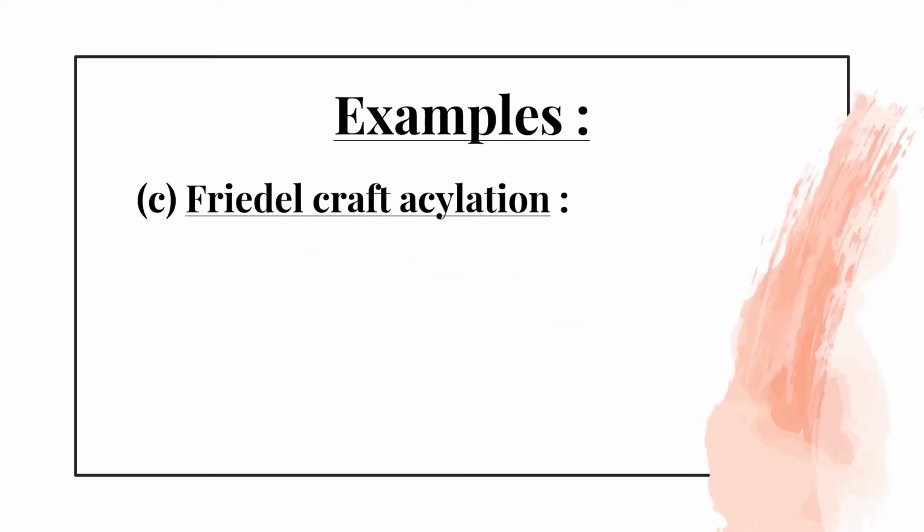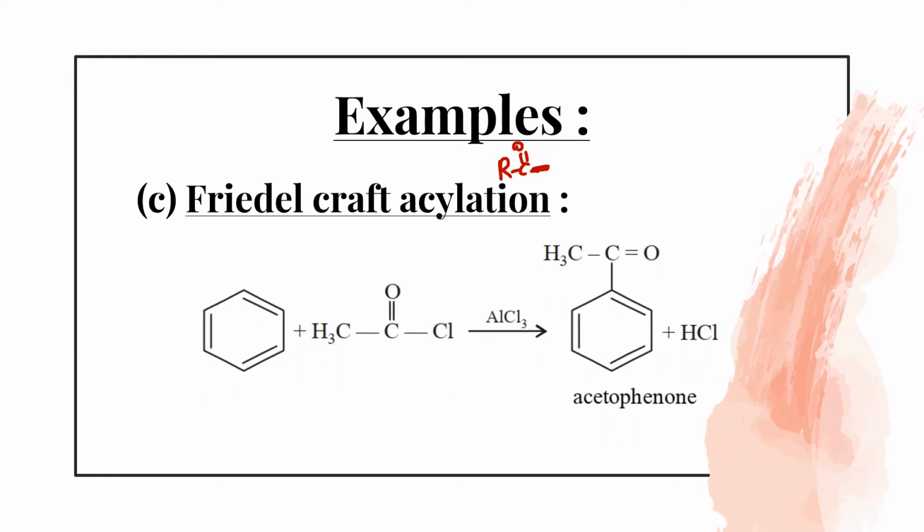Yes. Next is Friedel-Crafts acylation. That means this time the RC=O group is going to attach. It will attach to the benzene ring through the C, not through the R; the C has the vacant bond. So let's see the reaction: benzene reacts with this, which is called acyl chloride, again in the presence of AlCl3, and it will give you acylation.